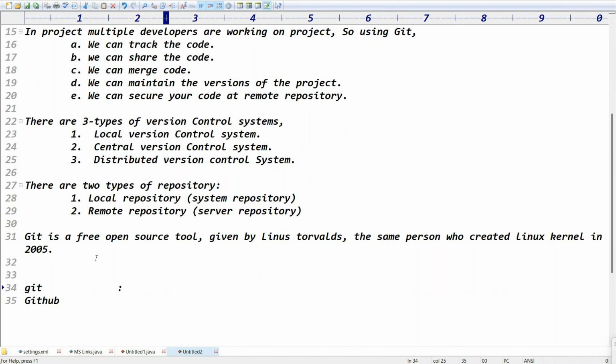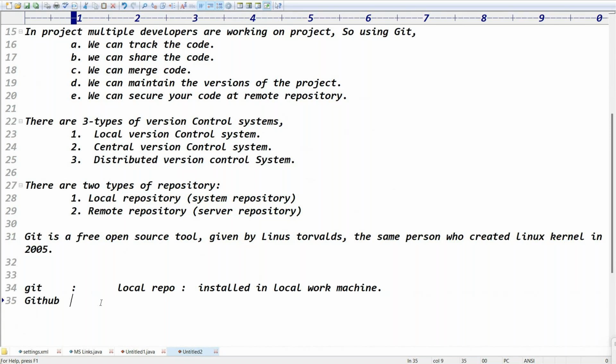Guys, Git is a local repo. In our system, we can install Git. It is a local repository. The local repo is called Git. But you created an account in GitHub, right? GitHub is a central repository. Git is a local repo installed in the local work machine, right? Exactly. Git is a local repo installed in the local work machine.